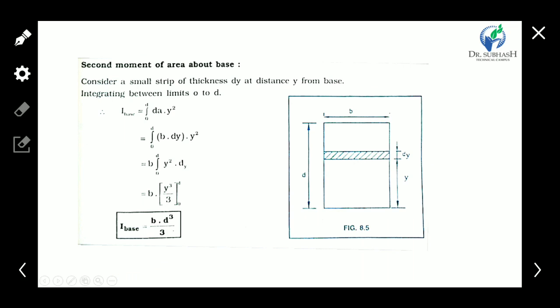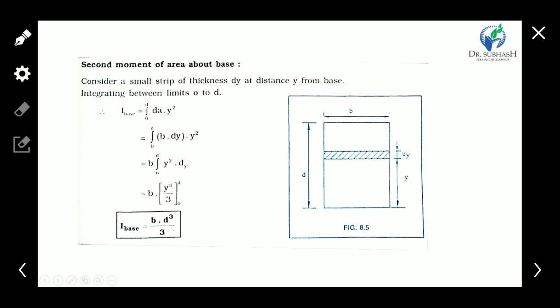This is the equation of moment of area about the x-axis for a rectangle. In a similar way we can calculate for the Iyy axis. Here we also have to calculate the second moment of area about the base.